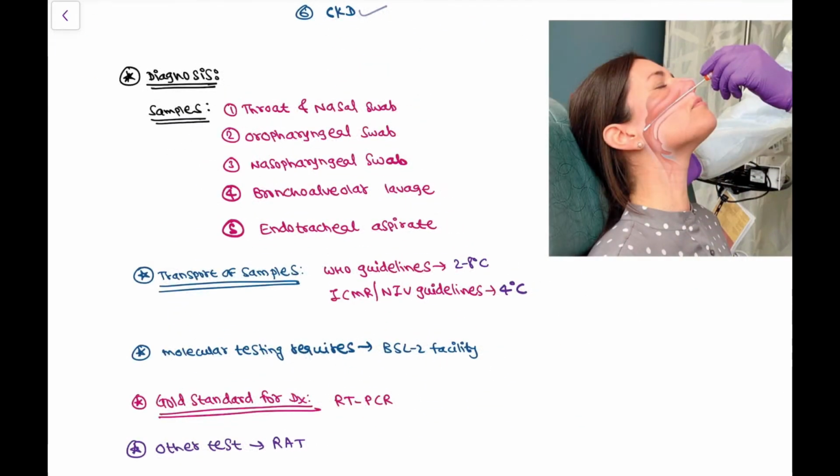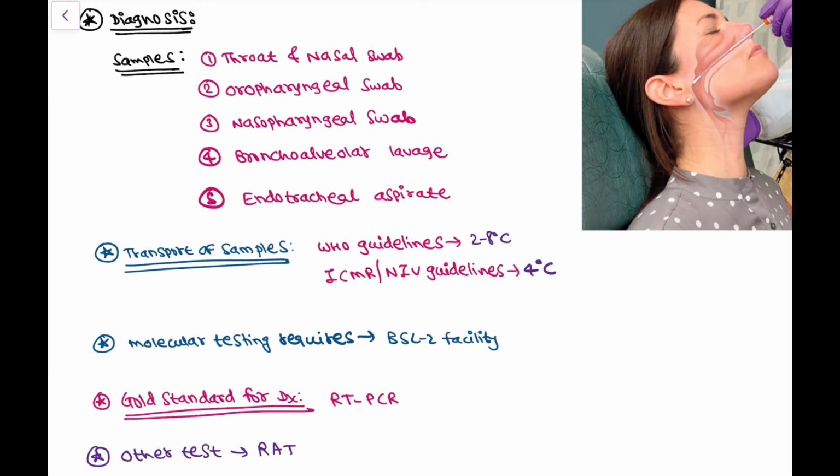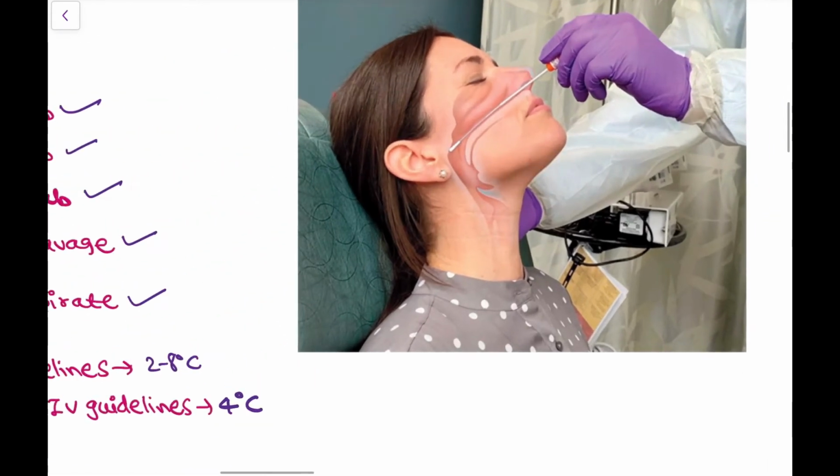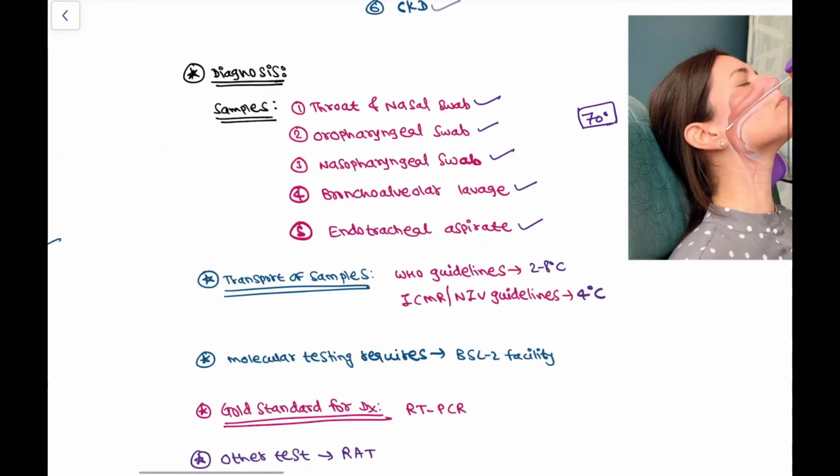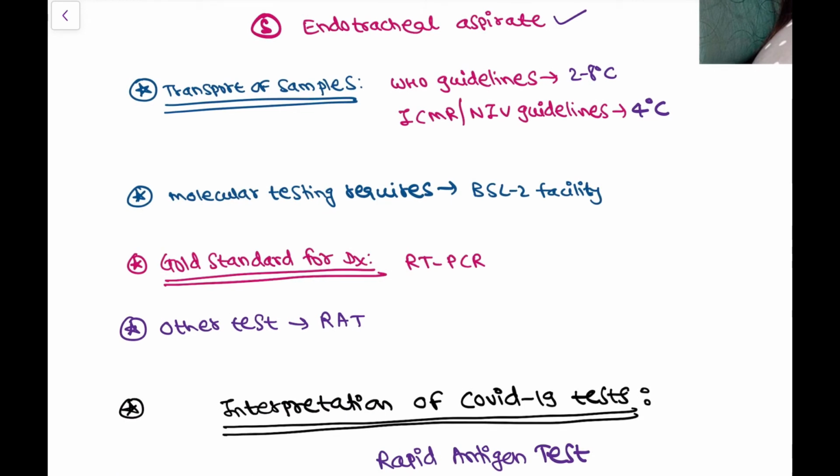Now diagnosis. How can we diagnose this disease? Samples taken are from the throat and nasal swab, oropharyngeal swab, nasopharyngeal swab, bronchoalveolar lavage, and endotracheal aspirate. For a nasopharyngeal swab, the head tilt should be 70 degrees backward. The next is the transport of samples. According to WHO guidelines, the sample should be transported at 2 to 8 degrees centigrade, and according to the Indian Council of Medical Research and National Institute of Virology guidelines, the sample must be transported at 4 degrees centigrade.